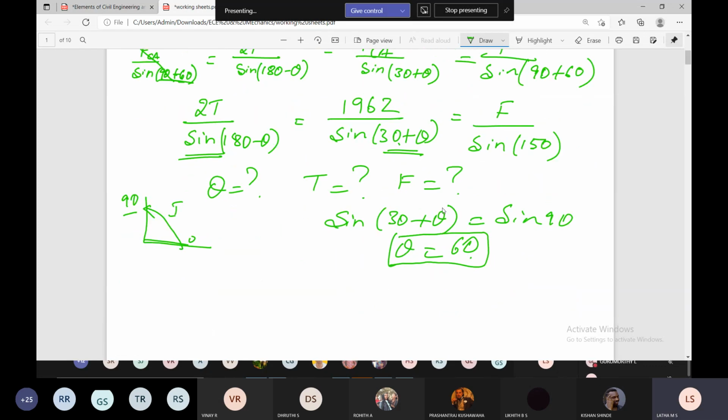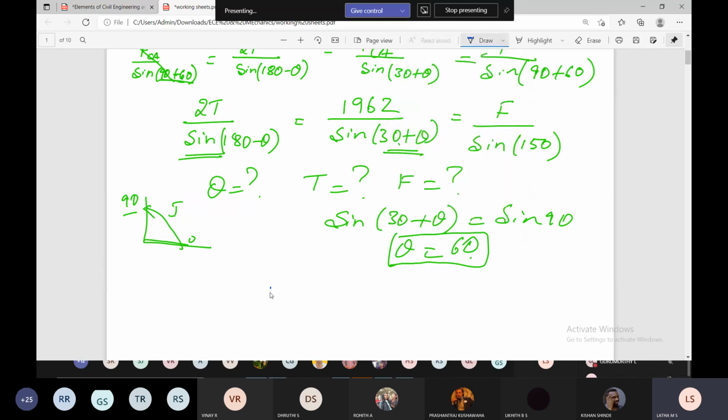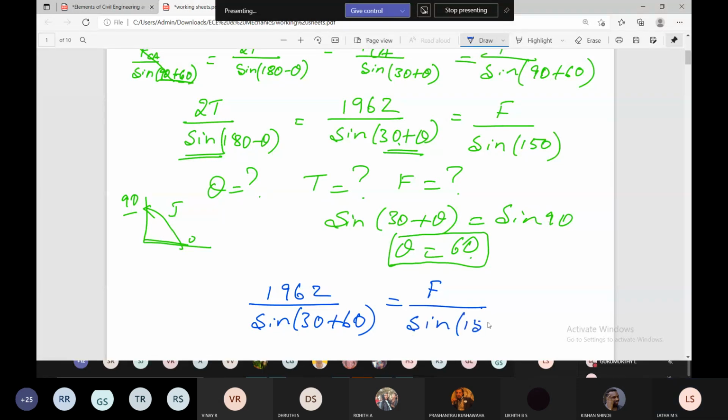Calculate. Did you understand? The class is very silent. So please take the value as 60 degrees. Substitute: 1962 divided by sine of 30 plus 60 equals F divided by sine of 150.